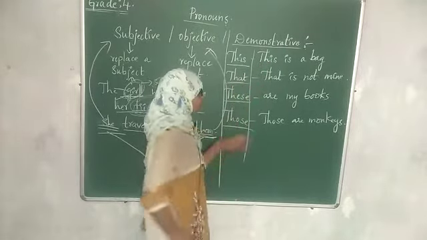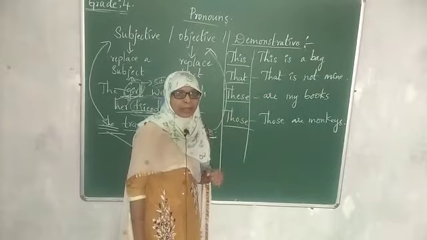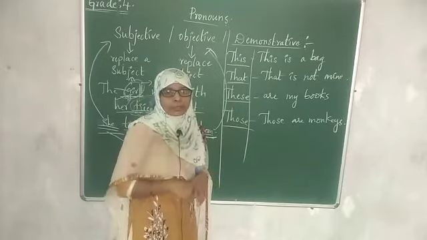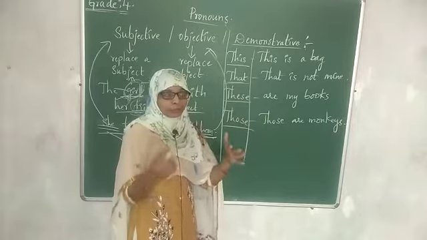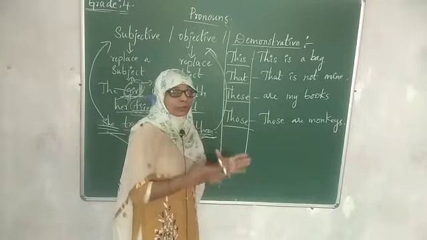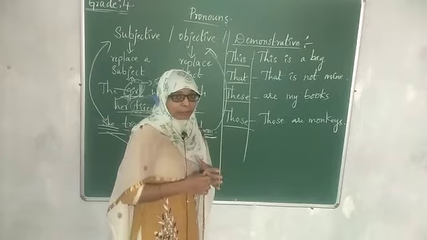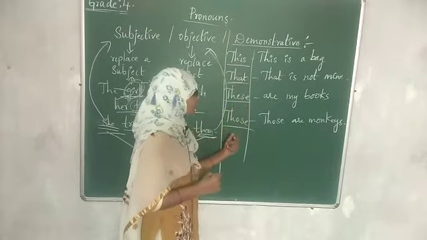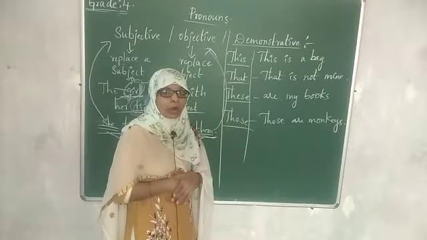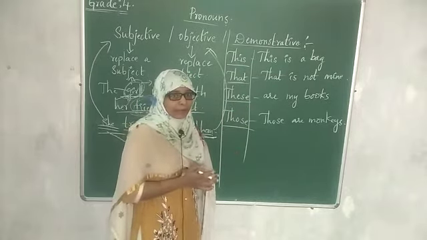Then that. That is not mine. That is a balloon. In this way, when you want to show something and you are pointing out a particular thing, we use this, that, these, those. That is a pot. That is my progress card.